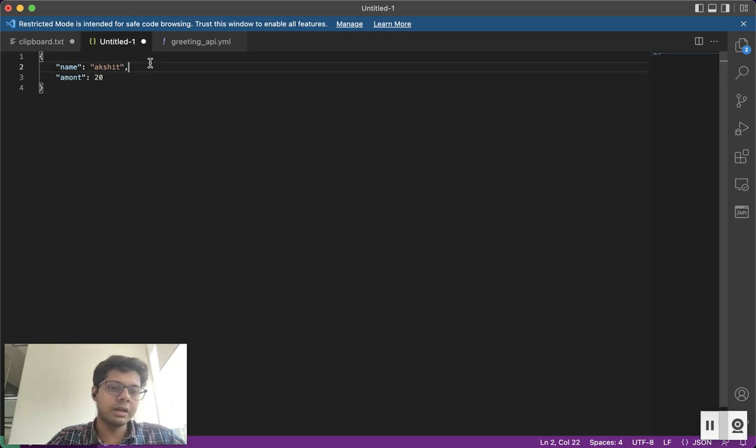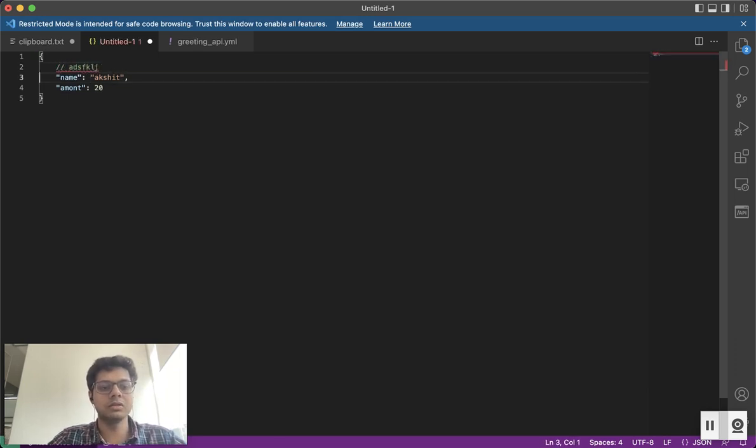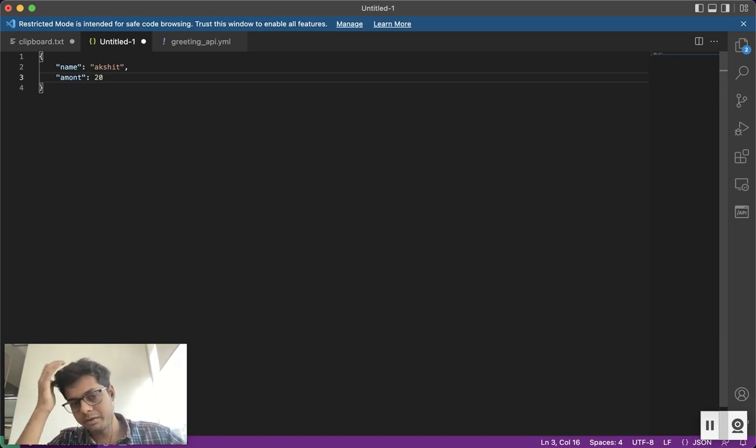First is that I can't write any description or anything here. JSON doesn't support comments, so I can't write this kind of thing. This becomes a problem. If I want to tell someone that, hey, this amount, is it in paise or is it in rupee, I can't do it. Another problem is that when you share the contract this way, it's not type strict. You can't say is it a float, is it a double, is it an int. So when you share the contracts this way, it becomes very problematic.